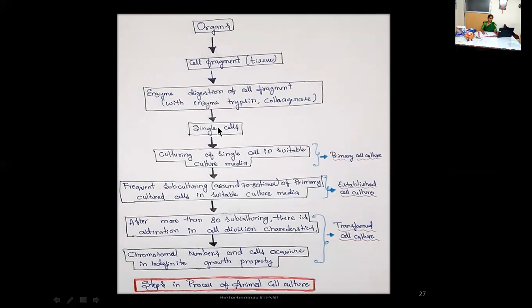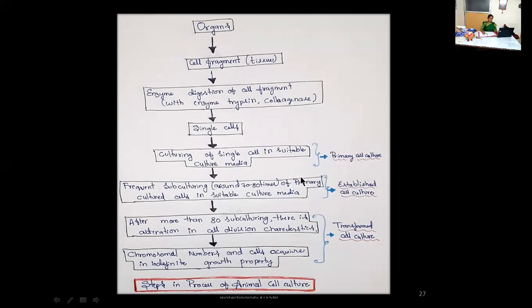Further, these single cells are subjected to primary cell culture, established cell culture, and transformed cell culture. In primary cell culture, the culturing of single cells in a suitable culture media under controlled conditions is done.